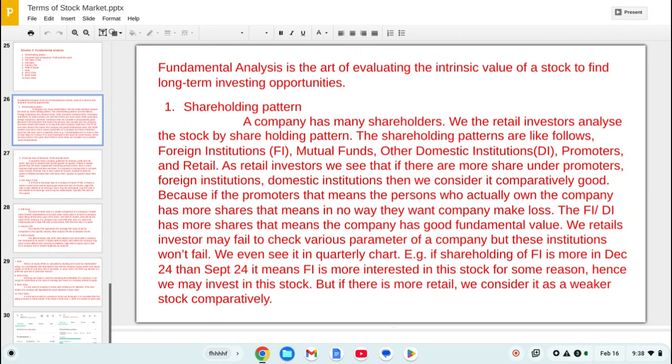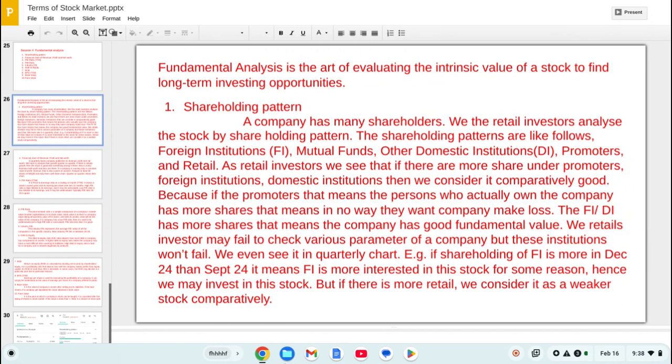So it is the general idea that the promoters are the persons who have been there with the company from the very beginning stage of that company. If the percentage of promoters is very large, a big number, then you can say that yeah, this company's fundamental value is good, because they own the company.